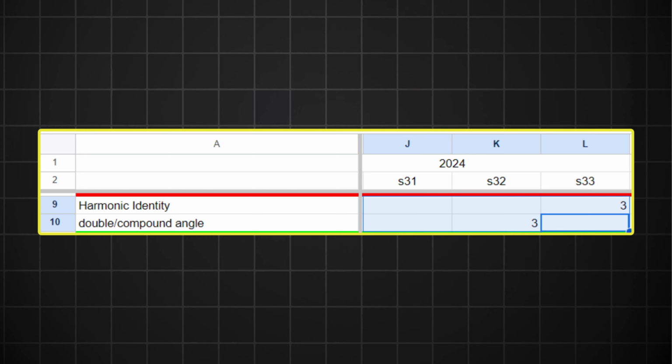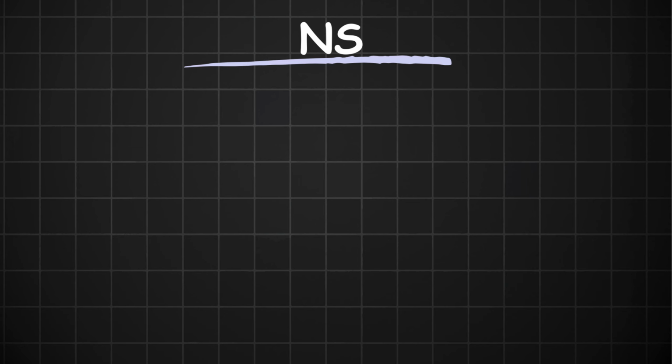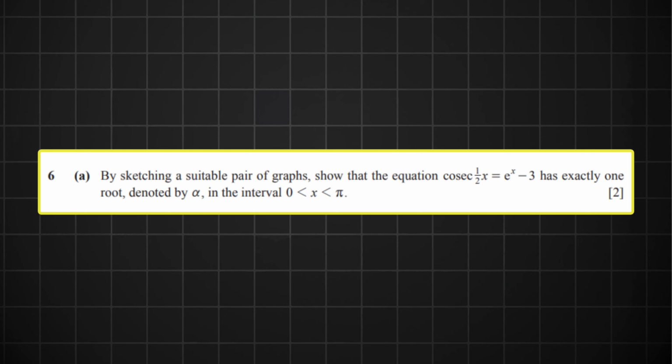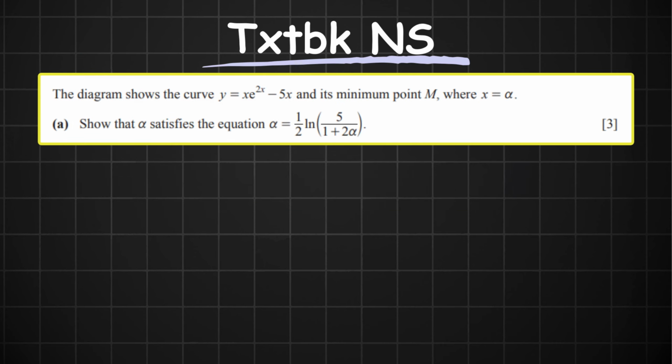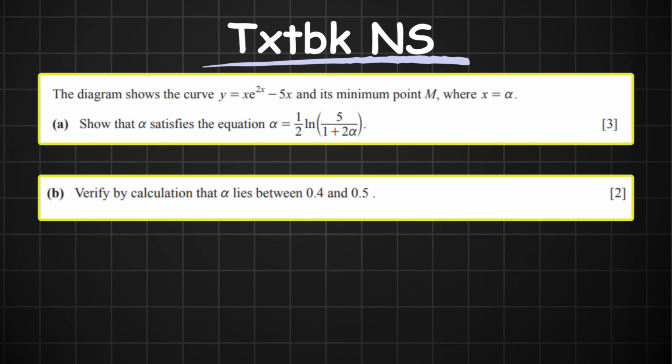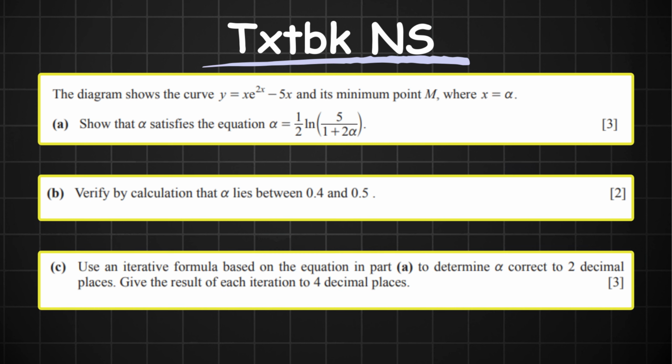Numerical solutions is one of those one-trick pony type topics. Apart from the question where you have to sketch two graphs, it's almost always the same question. It's a three-part question in which part A is show that A is equal to blah blah blah, part B is verify that a root lies between these two numbers, and part C is the iterative formula question. And this is the exact question that I expect to come up in October, but obviously Cambridge will try to masquerade the question so that it's not as straightforward, but there's nothing really to it.